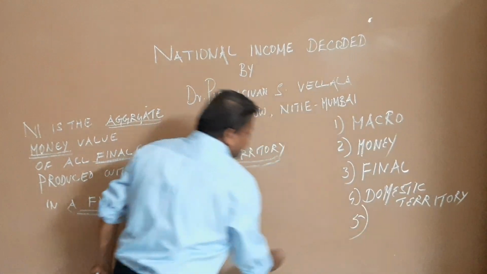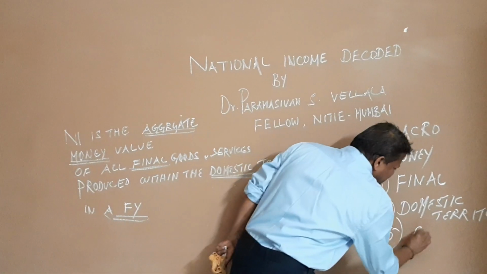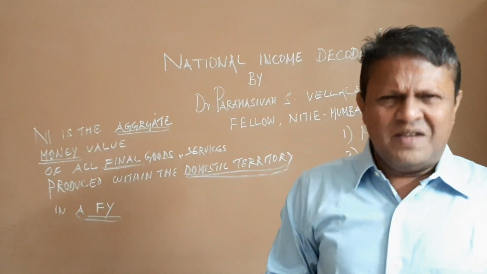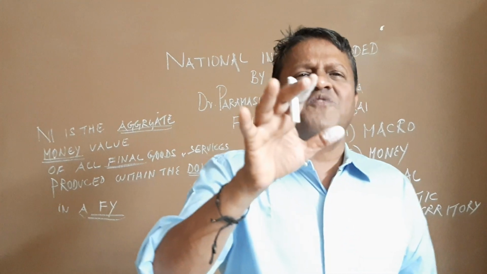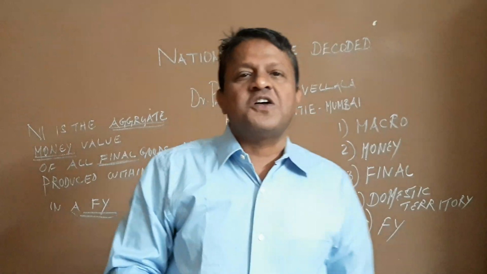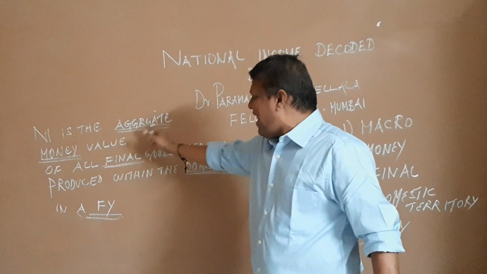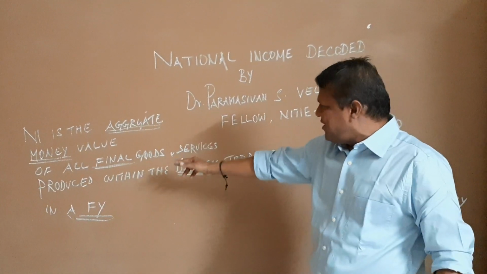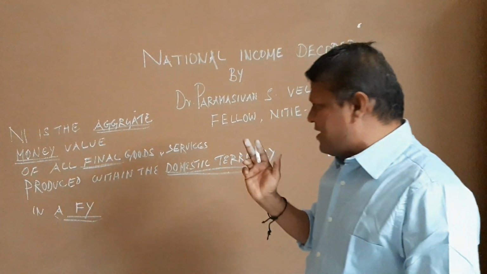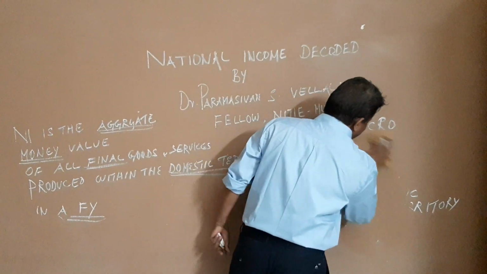And finally, the fifth characteristic is that in a financial year, national income is done for a given period of time, quarterly, half-yearly and yearly. But normally the given period is a financial year, that is 1st April to 31st March. So let us recap very quickly what national income is all about. National income is the aggregate money value of all final goods and services produced within the domestic territory in a financial year. Now let us decode it further.